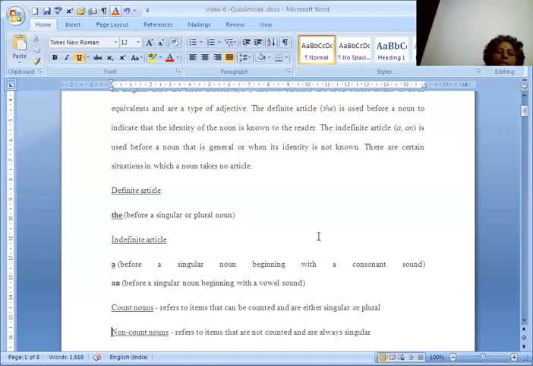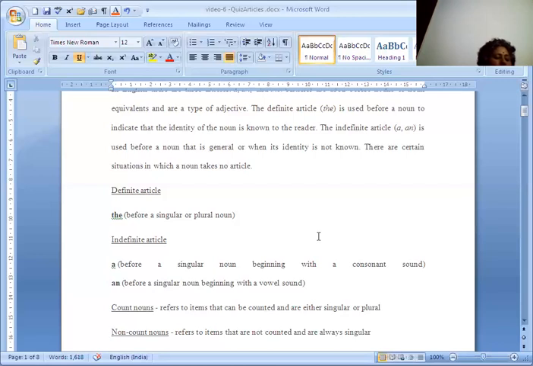Now you see what is the main difference between a and an. Both a and an are indefinite articles, as we discussed, but they are used in different contexts depending on sound patterns and not spellings.